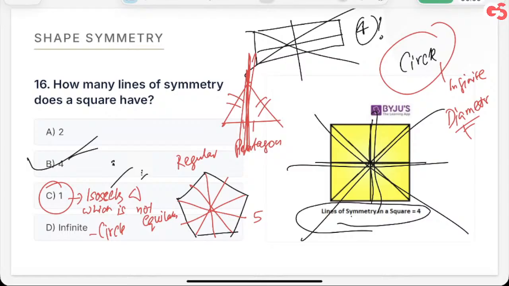But as I told you, all equilateral triangles are isosceles. In that case, we'll get three lines of symmetry. But one will get only in the case of an isosceles triangles which is not equilateral. Is that clear, everyone? Yeah. We'll get three for equilateral triangles. All of you got this?